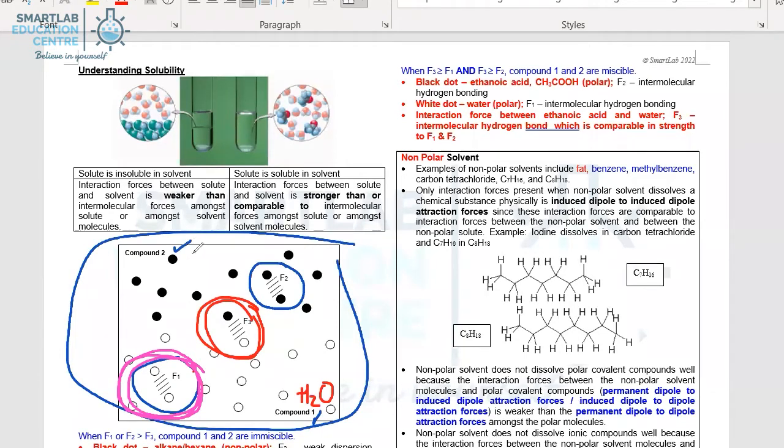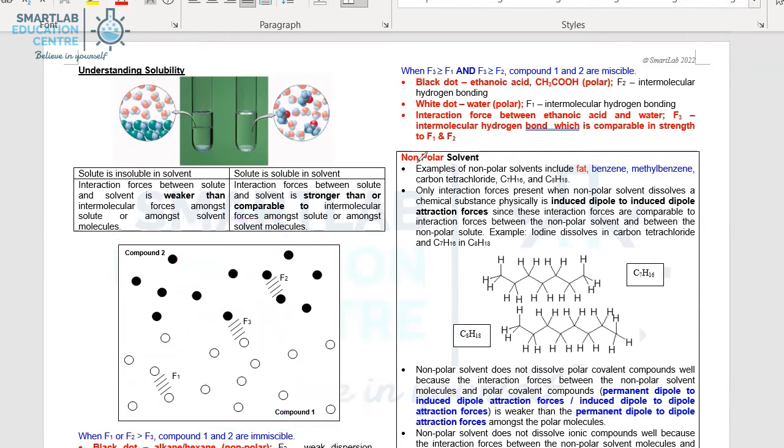Conversely, if we now change water to, say, vinegar. In the case of vinegar, it is your ethanoic acid. Ethanoic acid has the OH group, which can form intermolecular H bonds as well. So F1 is intermolecular H bond, F2 is intermolecular H bond, and similarly F3 as well. Therefore, since F1, F2 and F3 are all comparable in terms of the strength of the intermolecular force, all the molecules could form and break and mingle together. So in this case, vinegar or ethanoic acid will be able to dissolve in water.